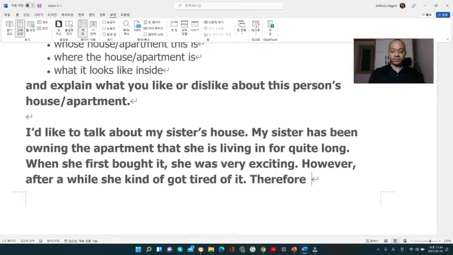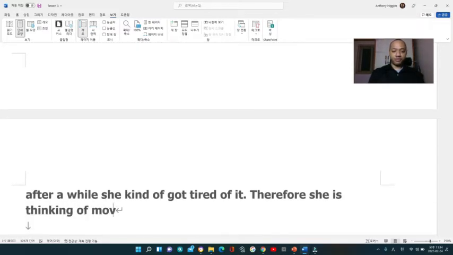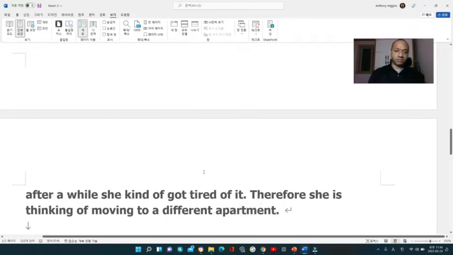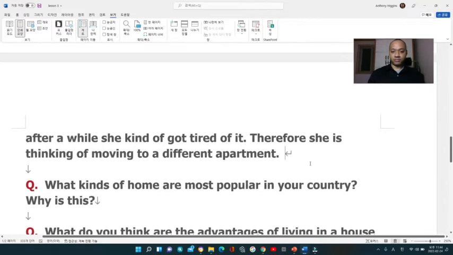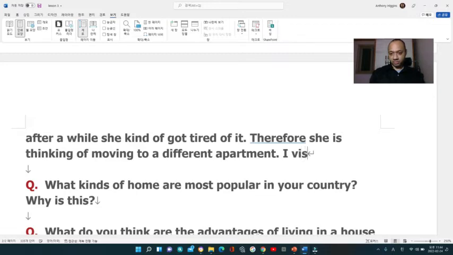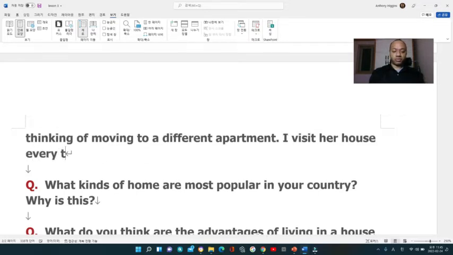Therefore, she is thinking of moving to a different apartment. I visit her house every twice a year.